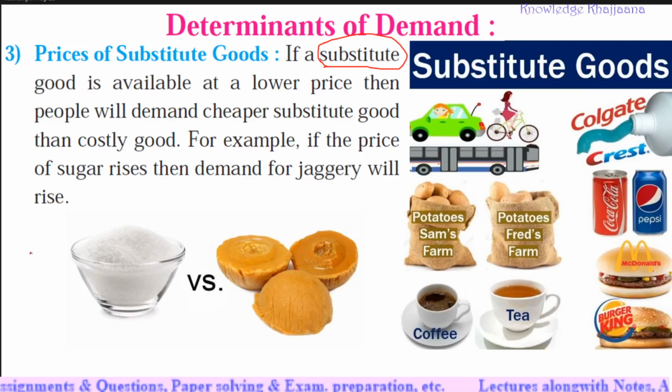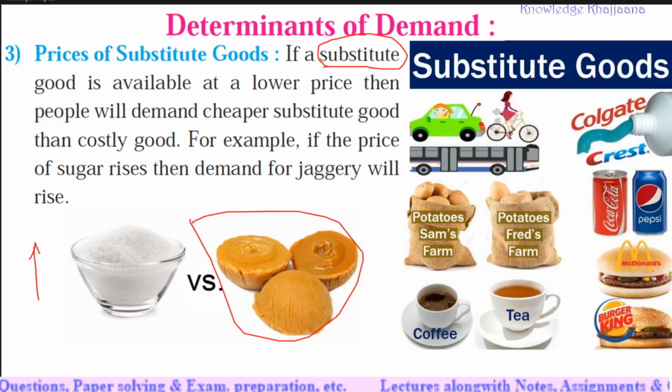For example, if the price of sugar rises, then the demand for jaggery will rise. If people want to have sweet items, sweetness can be given by sugar as well as by jaggery. But if the price of sugar rises, then what will happen? People will tend to go for its substitute. What is the substitute? Jaggery, right? So this is the price of substitute. Demand of any good depends upon the price of its substitute good.